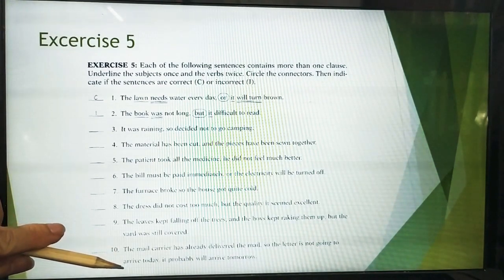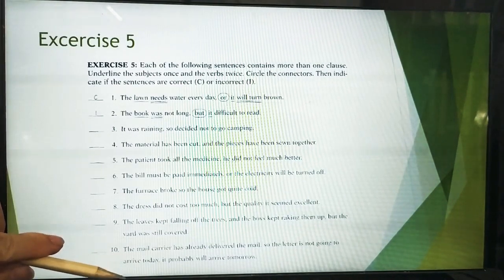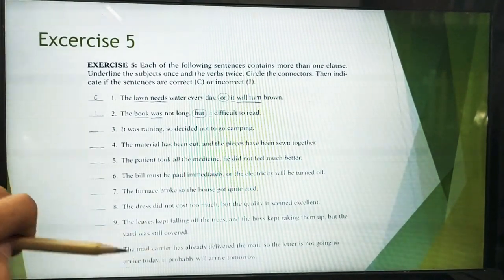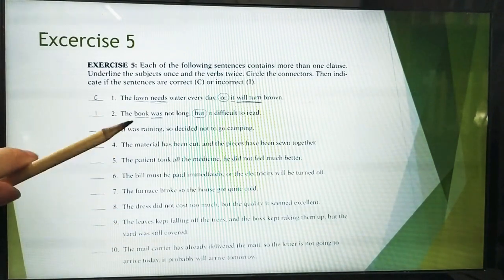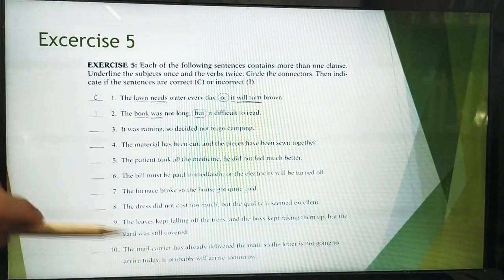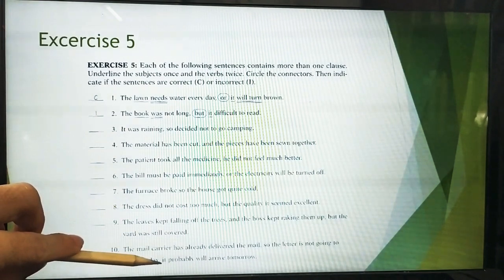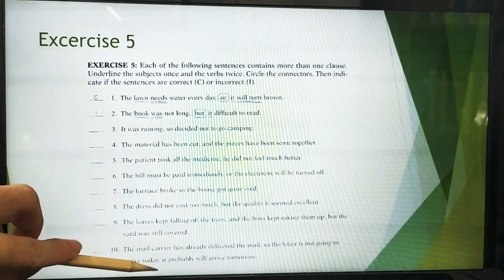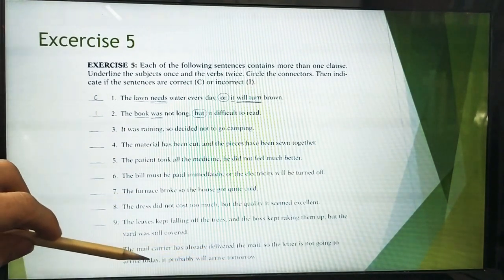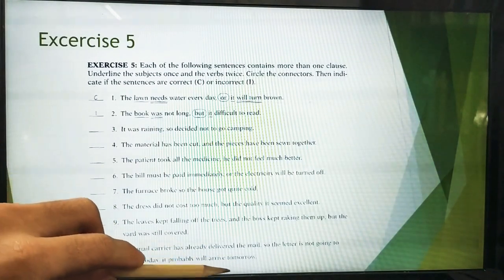Okay, the answer is incorrect. Why? Because there is no conjunction. But the question is, where should we put a conjunction? We should put the conjunction here. So the letter is not going to arrive today, and it probably will arrive tomorrow.